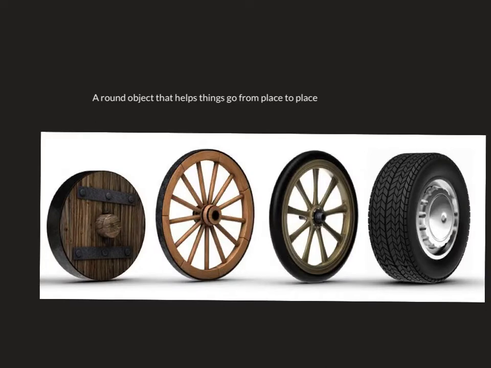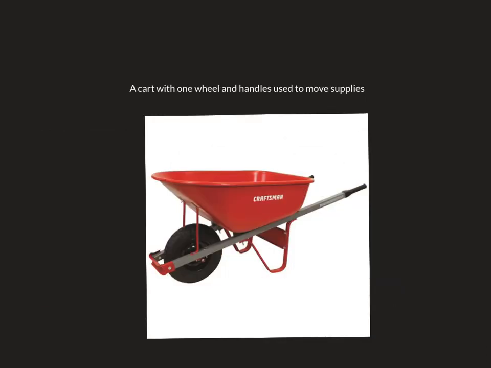A round object that helps things go from place to place is called a wheel. A cart with one wheel and handles used to move supplies is called a wheelbarrow.